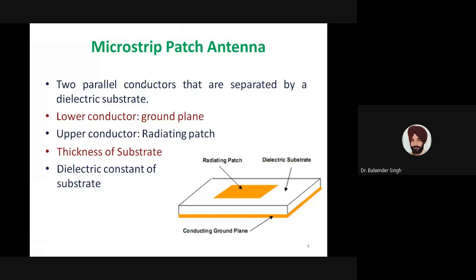So this is the general structure of the microstrip patch antenna. To understand in layman's terms, we have two parallel conducting plates separated by a dielectric substrate. This assembly is the basic assembly for our microstrip patch antenna.